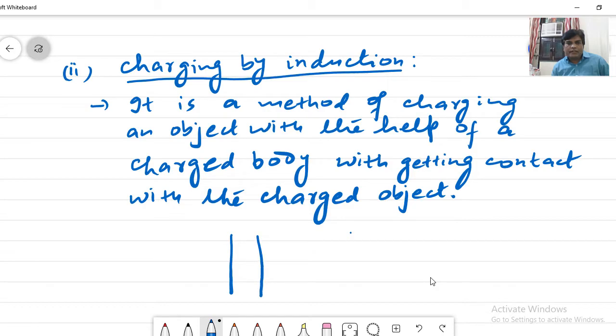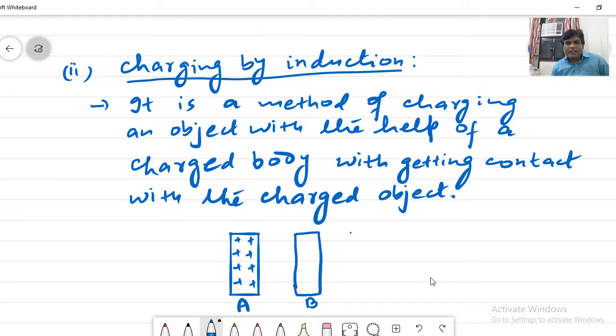Let us see what happens. Suppose this is a charged body A which has positive charges, and we want to charge another body B which is uncharged. We bring this uncharged body near to the charged body.